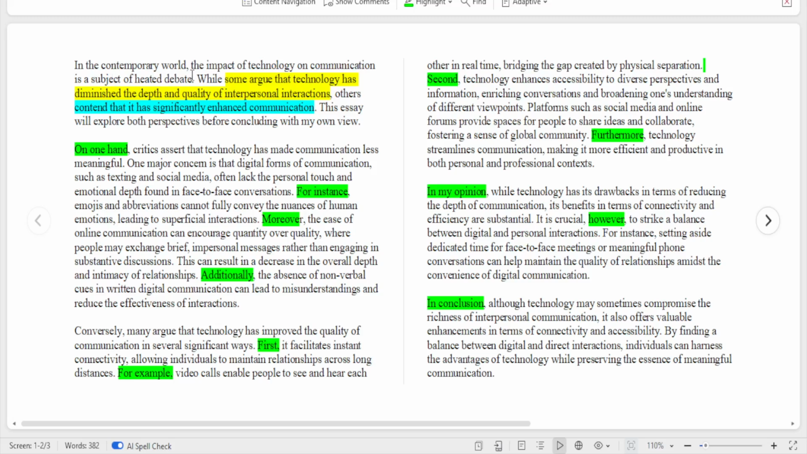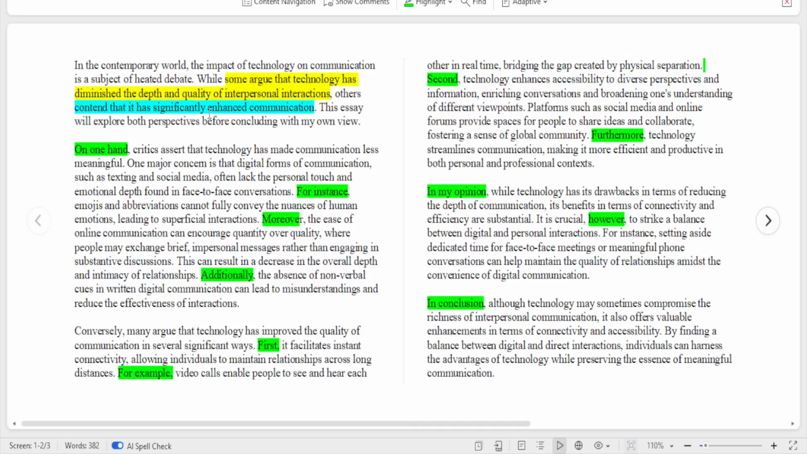So it says, in the contemporary world, the impact of technology on communication is a subject of heated debate. You see, it's just paraphrasing the question. So while some argue that technology has diminished the depth and quality of interpersonal interactions, others contend that it has significantly enhanced communication. This essay will explore both perspectives before concluding with my own view. Can you see how simple and straightforward this is? I hope you have also stated that, and if I am reading your essay, I will understand what you want to be doing in this essay.